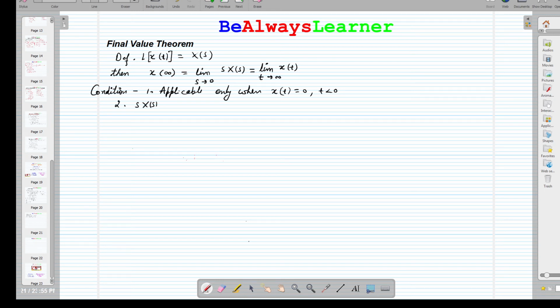We have to check for each numerical or each problem given to us that the S axis must have poles in the left half of the S plane.